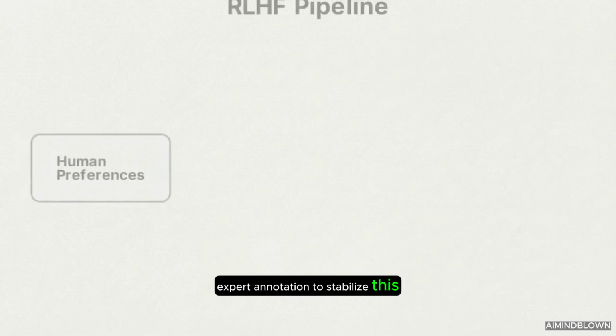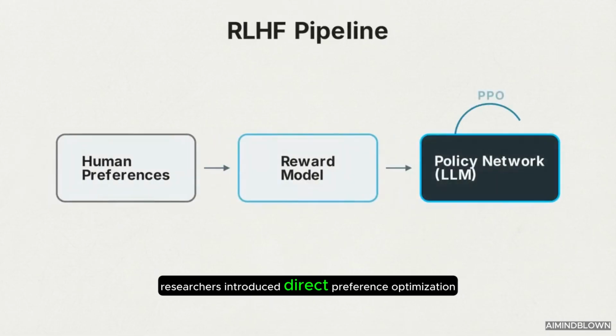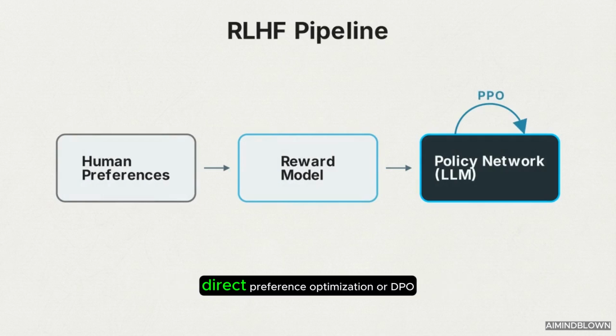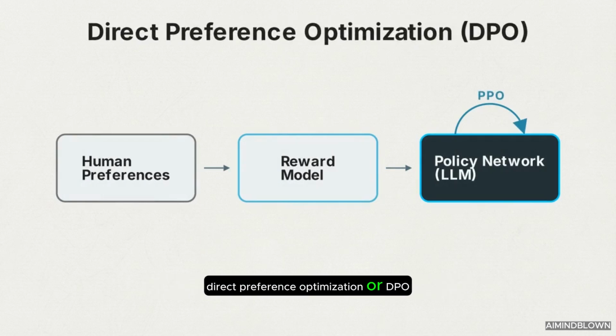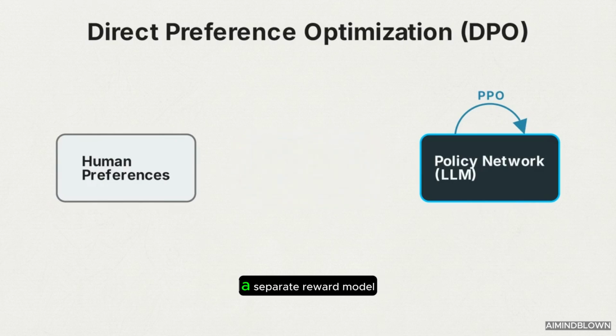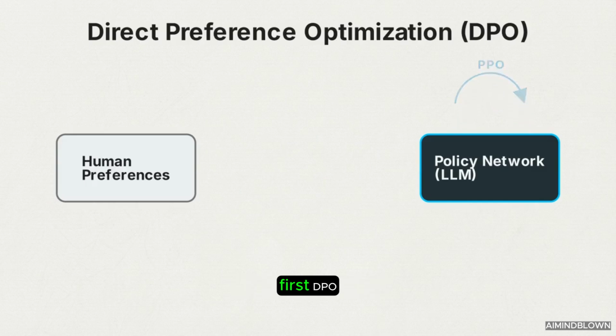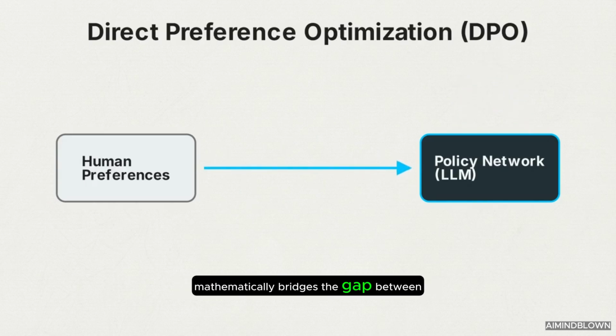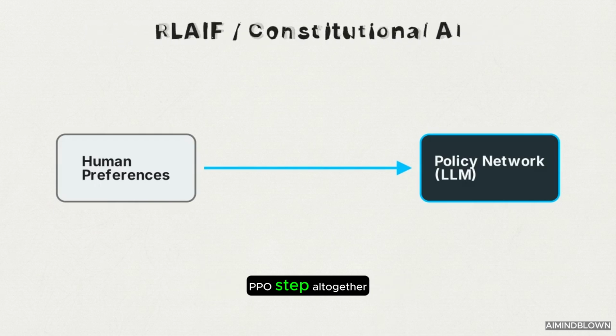To stabilize this process, researchers introduced direct preference optimization. Direct preference optimization, or DPO, is an alignment method that modifies the model's weights directly from the dataset of human preferences, removing the need to train a separate reward model first. DPO mathematically bridges the gap between preference data and policy updates, bypassing the complex and fragile PPO step altogether.